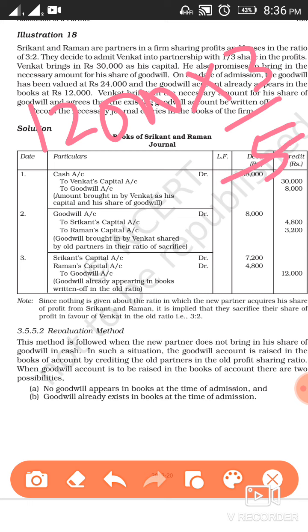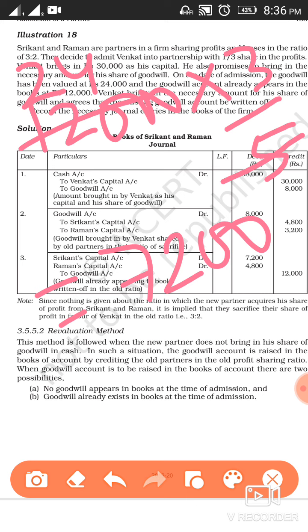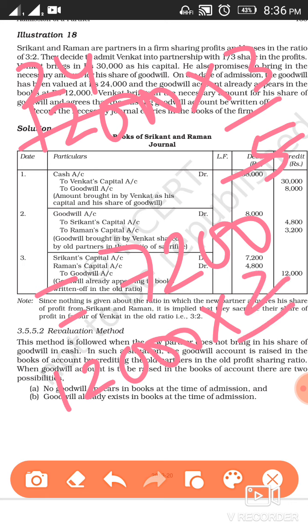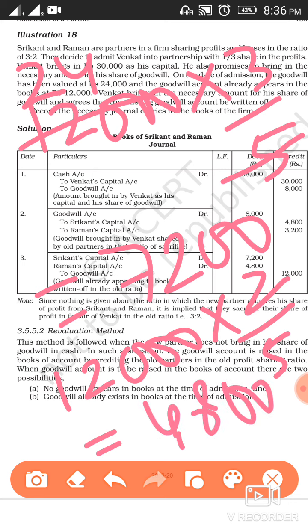Clear? So it will be 7,200 for Srikanth, and for Raman it will be 12,000 into 2/5. It's coming 4,800. Clear? So this is how we are going to calculate the share of Srikanth and Raman in old goodwill.